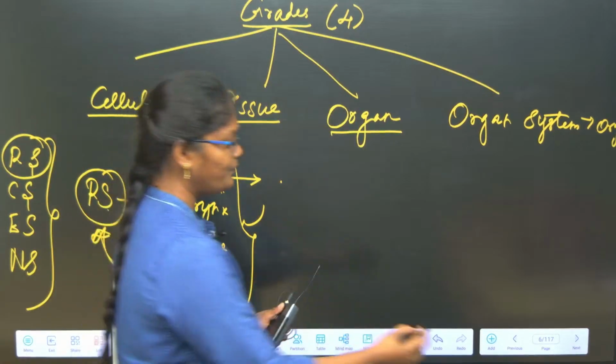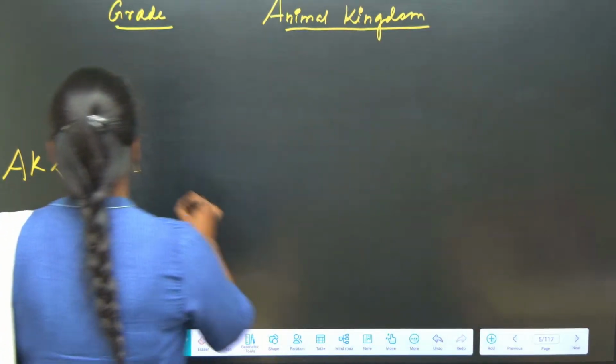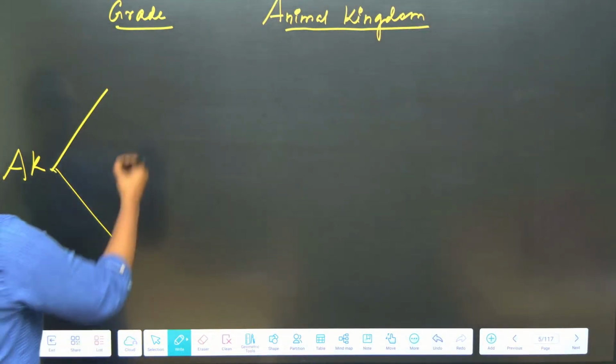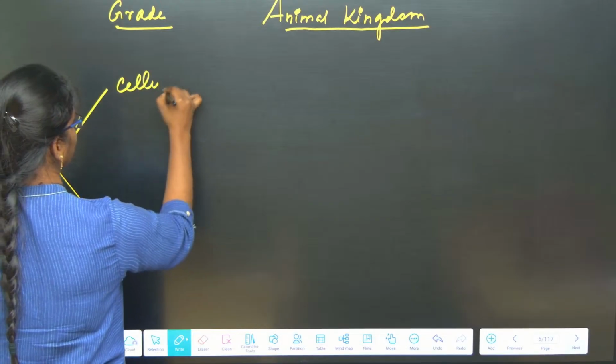Clear with this? Now come to this. Based on the grade of organization, the animal kingdom can be classified into two. One is cellular level.